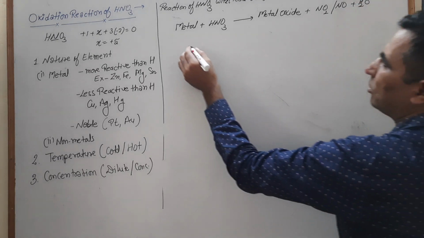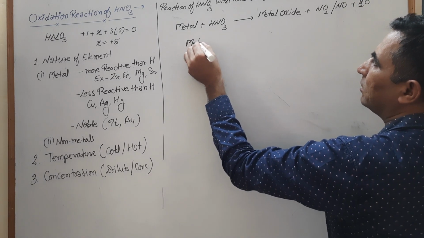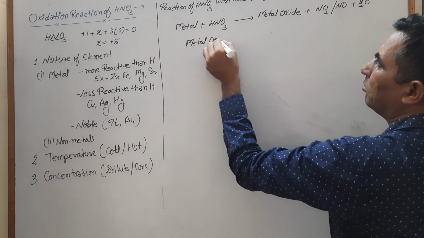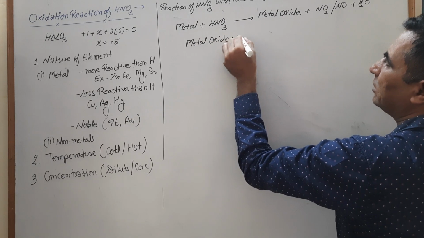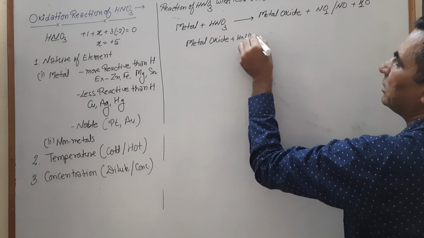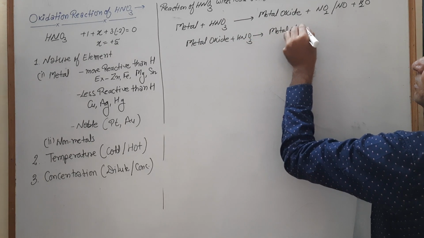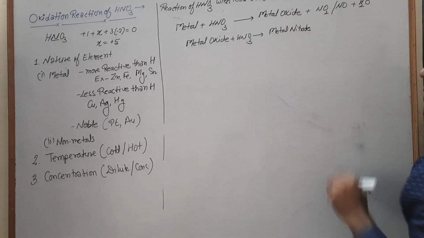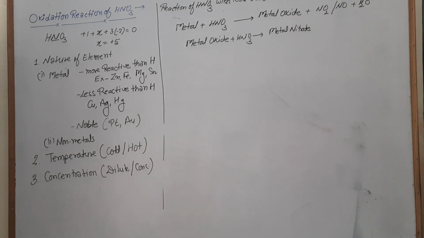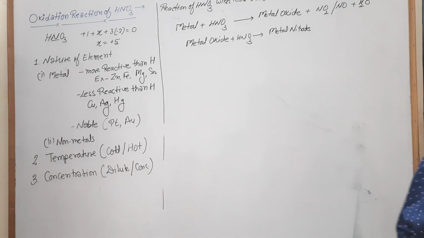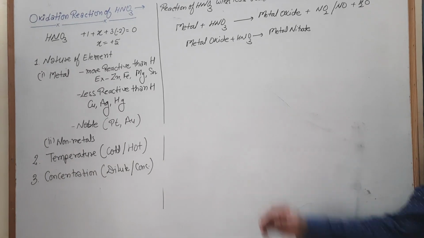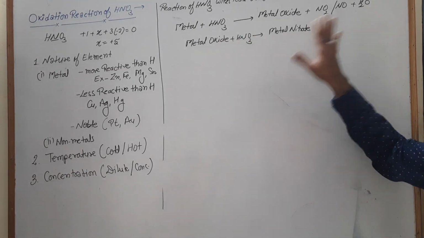Now your metal oxide reacts with the remaining amount of HNO3 and converts into metal nitrate. So first you obtain the metal oxide. That metal oxide reacts with the HNO3 and is converted into metal nitrate.